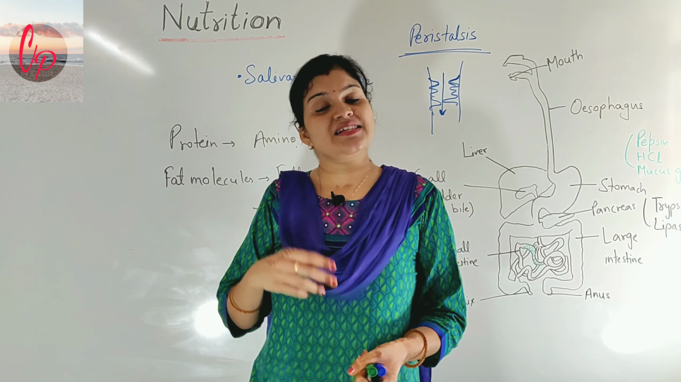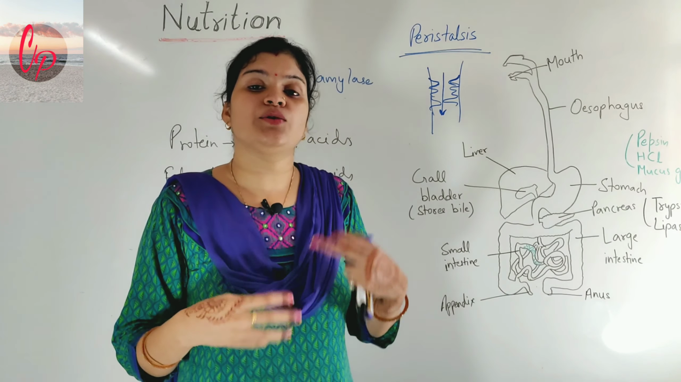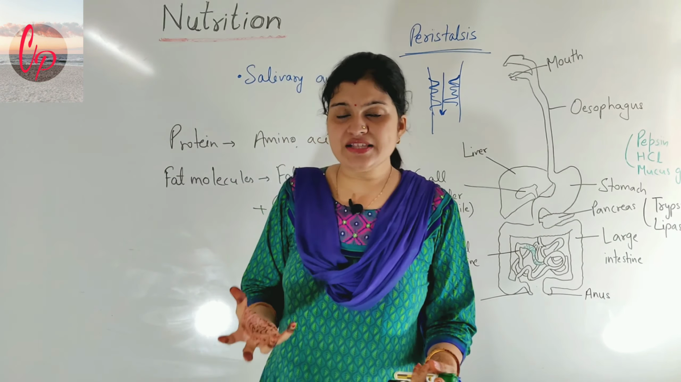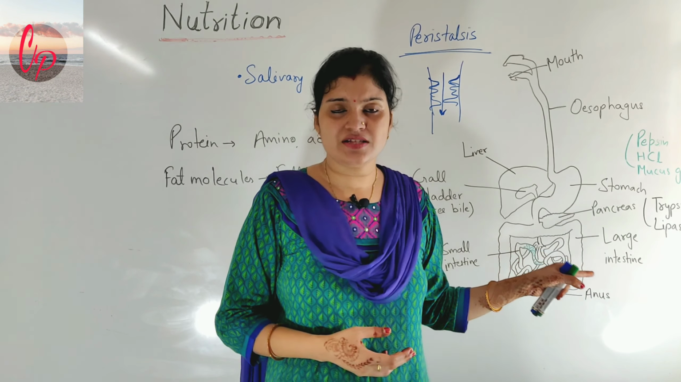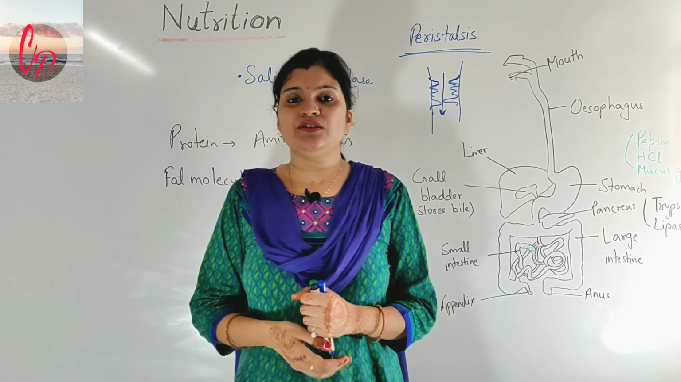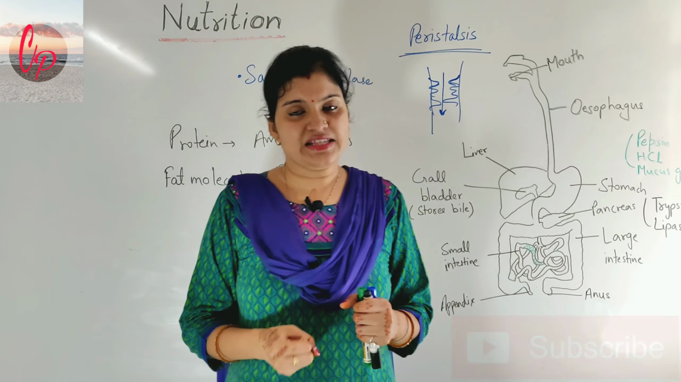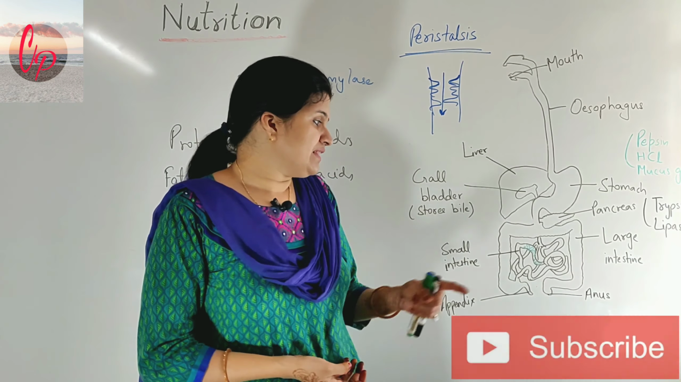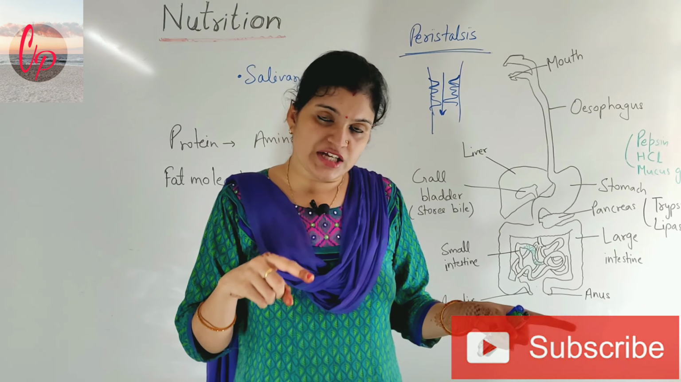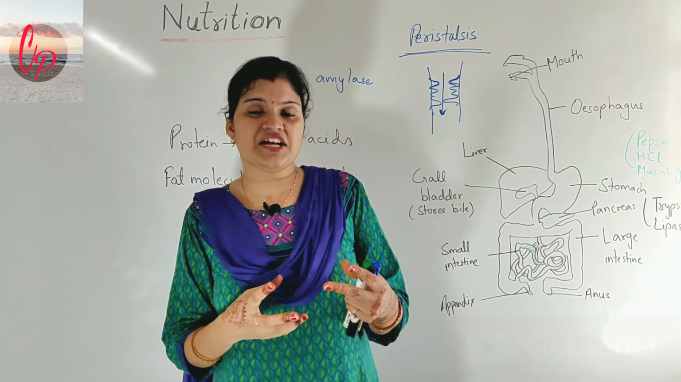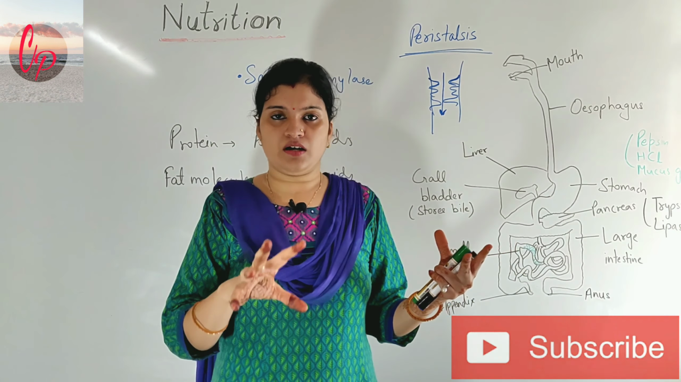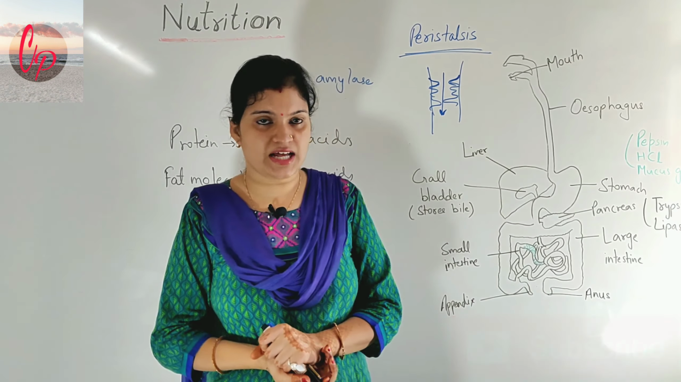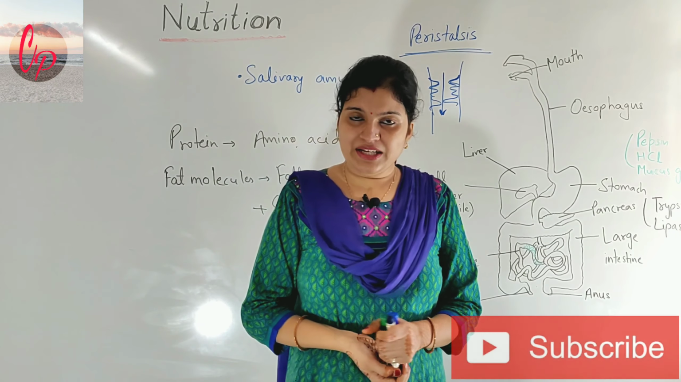The food material which is digested now has to give the nutrition, it has to give the nutrients to the body. So that's why these finger-like projections are present in the small intestine to absorb the nutrients which are present in the food. And these are present as finger-like projections because they help to increase the surface area for the proper absorption of the substances. So all these things are happening here.